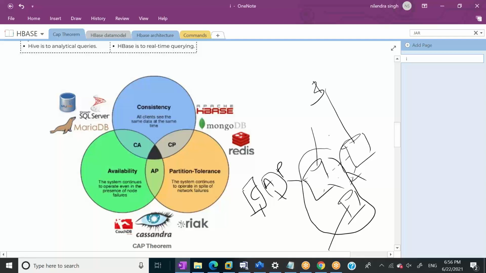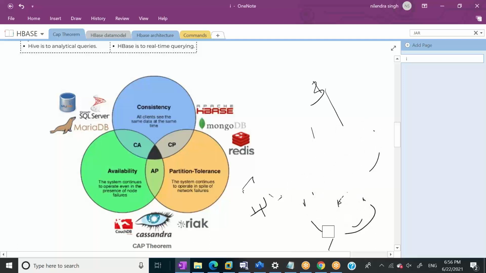And these 3 nodes are interacting with each other to update the data. If the network connectivity is gone between 2 nodes, let's say we have 1 node here, 1 node here, 1 node here, and these 3 nodes are talking to each other to get the data updated.